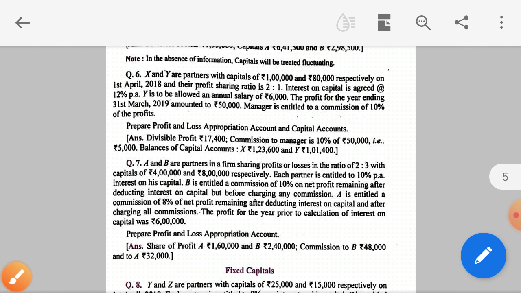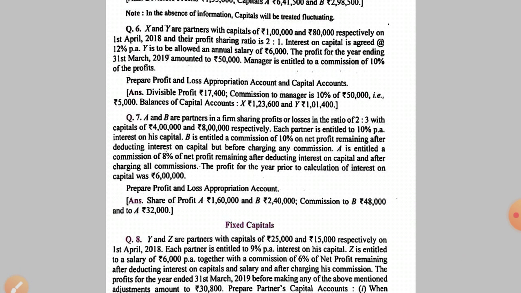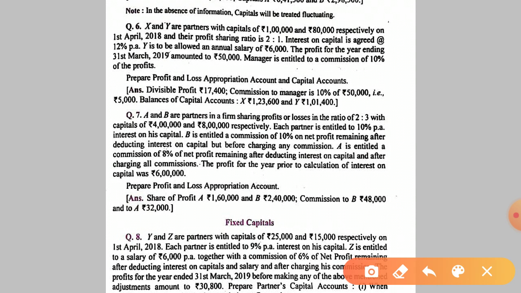Then A is entitled to a commission of 8%. A will get the commission at a rate 8% on net profit after deducting, see the word, after deducting interest on capital and after charging all commission. After charging all commission. This point I will show you how to deal with. And net profit is given to us 6 lakh. We have to prepare profit and loss appropriation account. I hope this question is clear to you.